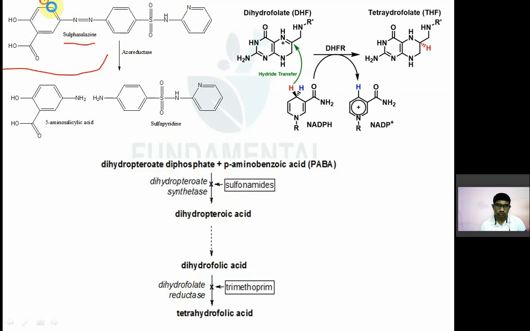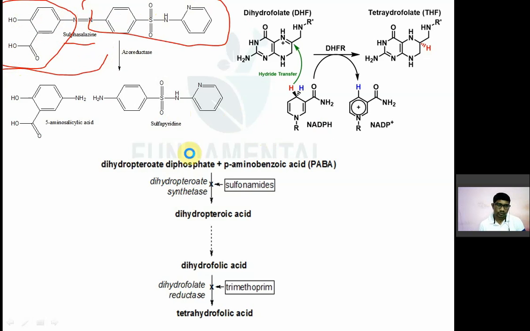So this part is one. You can see it is nothing but salicylic acid: benzene ring, COOH group and OH, salicylic acid. After that, the rest of the structure is the structure of sulfapyridine. So sulfasalazine is made up of two molecules: sulfapyridine and salicylic acid.